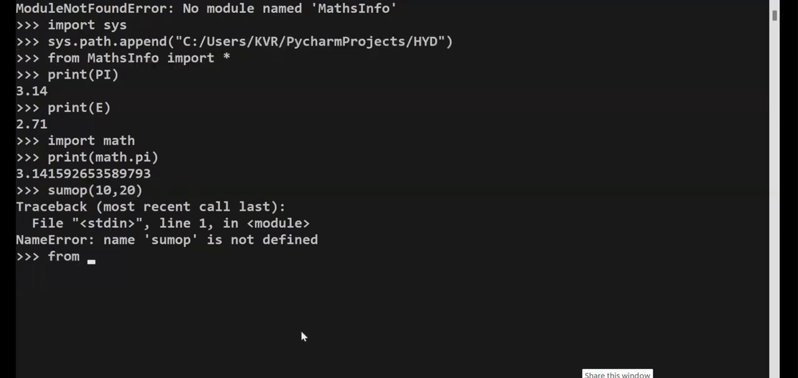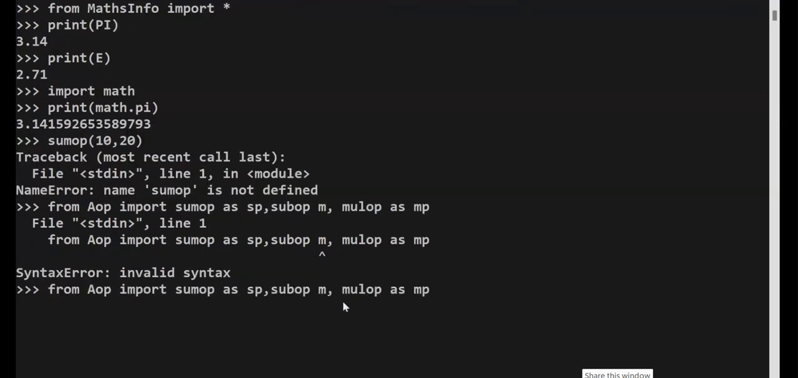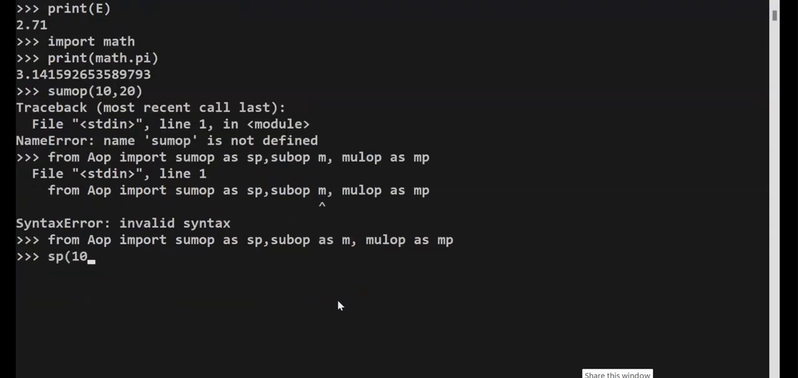Come on. From AOP, import sum OP as SP. Sub OP as something like M. Mul OP as MP. Sub OP as S. Done. SP of 10, 20. What a beautiful subject. Next, M of minus 3, comma 4. Beautiful. MP of 4, comma minus 5. Super. Where I defined it, where I'm using it.